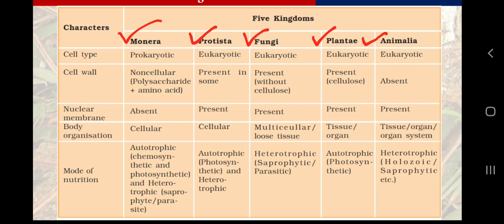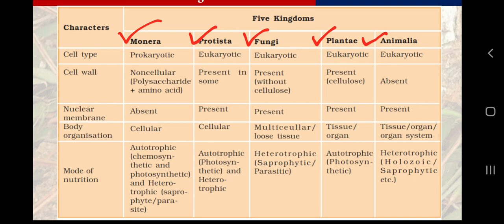I again repeat my statement that while studying unit number 1 of class 11th biology, we must have a clear idea of the 3 domains and 5 kingdoms every time. We need not refer again and again to what those 5 kingdoms and 3 domains were. We need a clear understanding and remembering of these groups, and that is why we will focus only on this table in today's lecture.